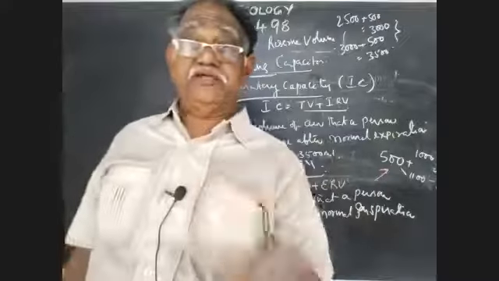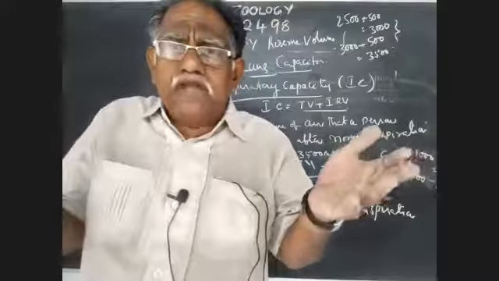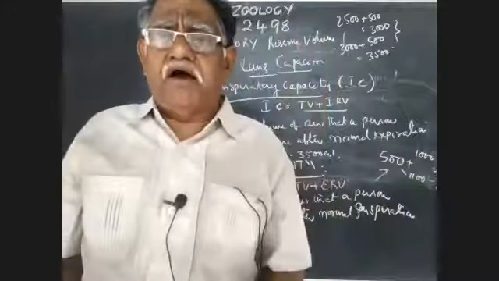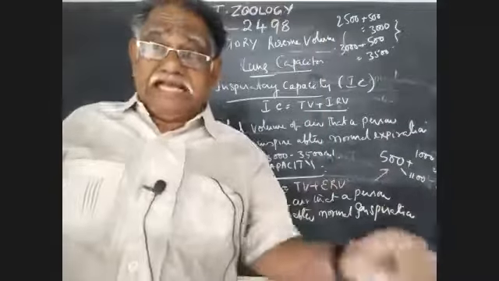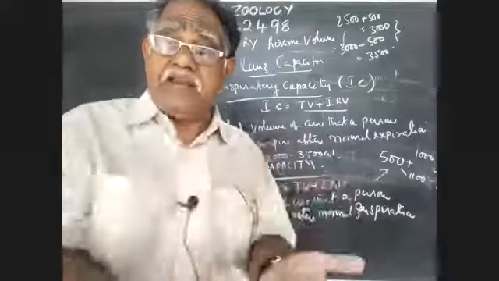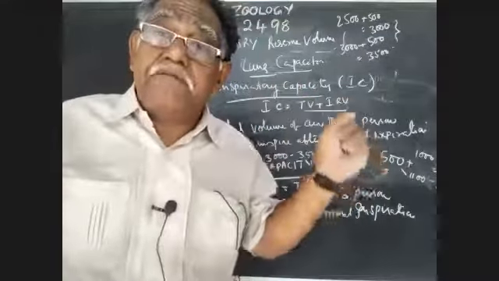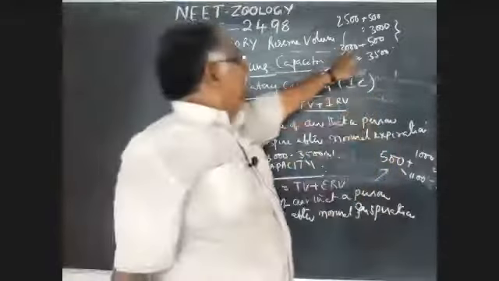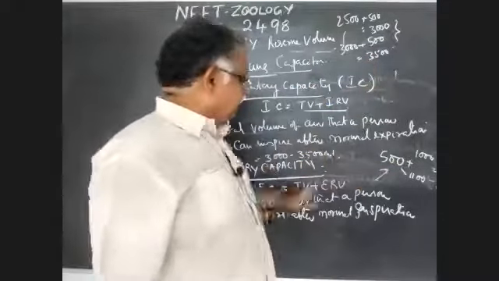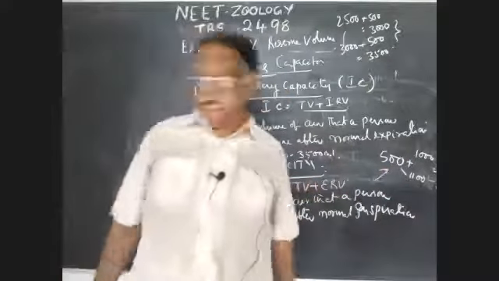Again, I am defining these two terms. Inspiratory capacity: the total volume of air that a person can inspire after normal expiration, that includes TV plus IRV. And the opposite term, expiratory capacity: the total volume of air that a person can expire after normal inspiration, that gives TV plus ERV values. IC value is 3,000 to 3,500, and EC value is 1,500 to 1,600. Right. Next, third one.